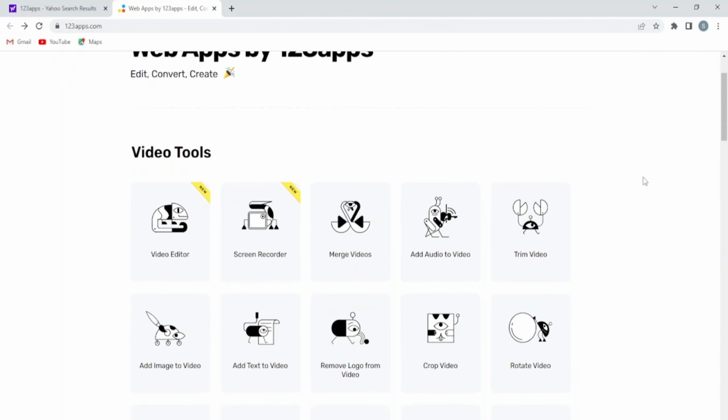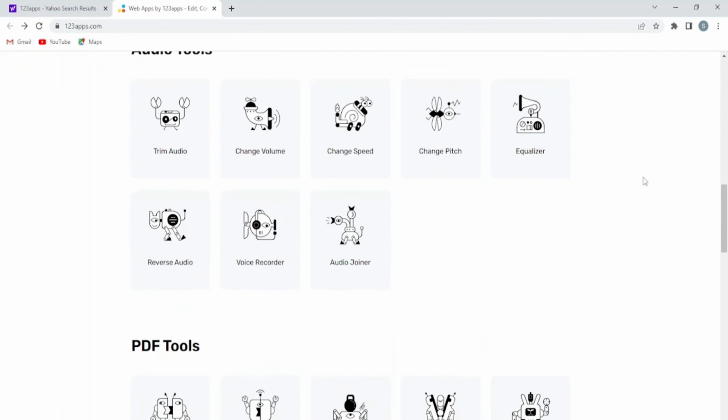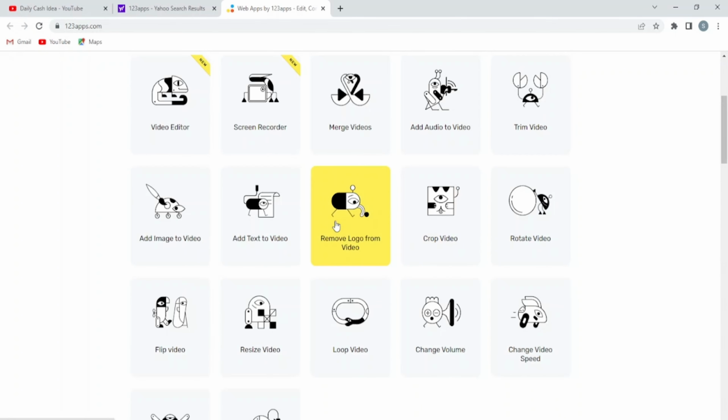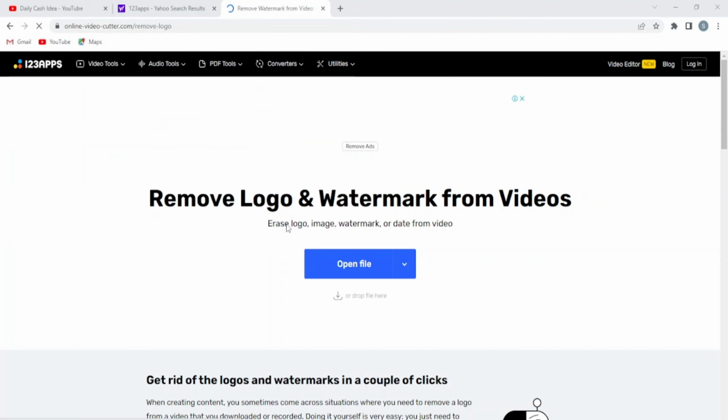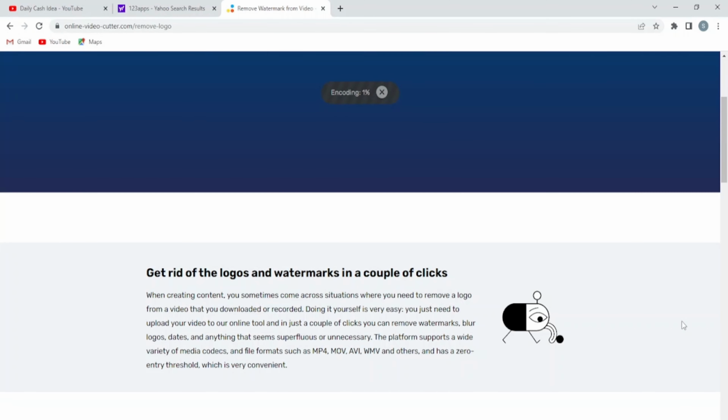Now, we have to remove the watermark from our video. For that we are going to use 1 to 3 apps. It is a totally free website to remove your watermark. I will also leave the link in the description box. Click on remove logo from video and upload your video here. Now, you have to select the area of the watermark. When you finish selecting the area, click on save. I will show you how our video looks without the watermark.